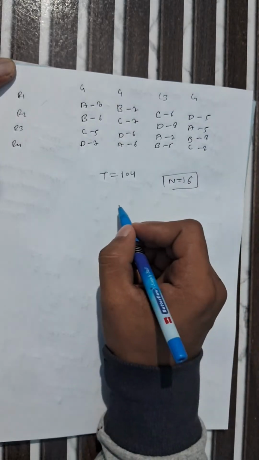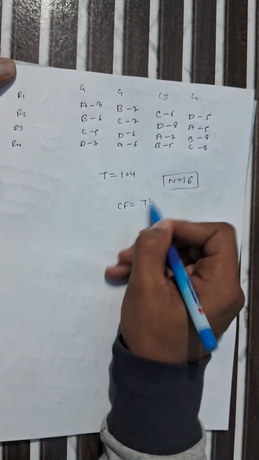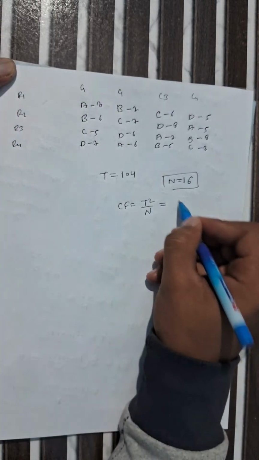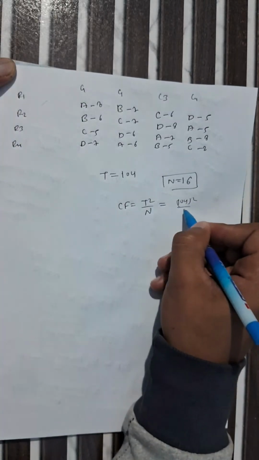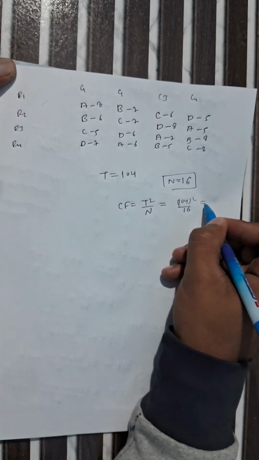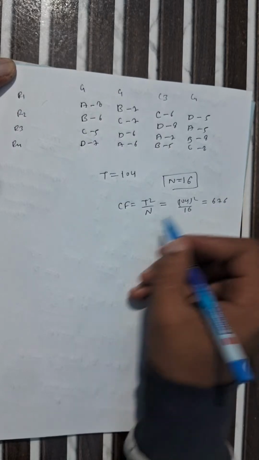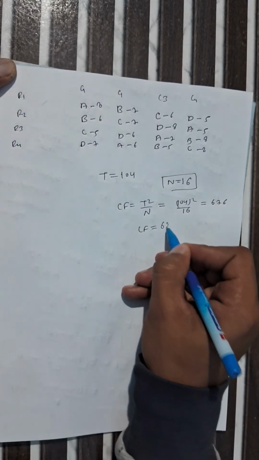So how can we find the correction factor? CF equals T square by capital N. T is 104, squared, divided by N, which is 16. When you solve it, it becomes 676. This is our correction factor, which equals 676.